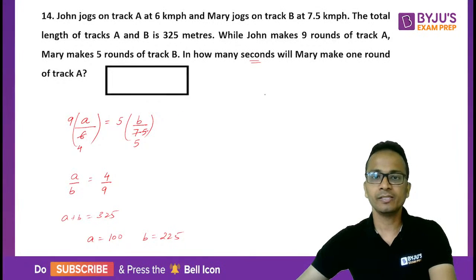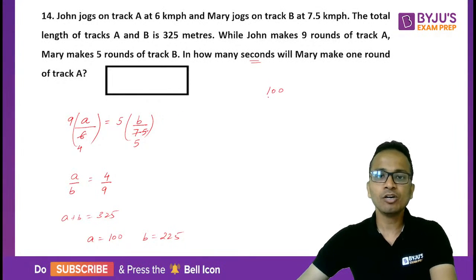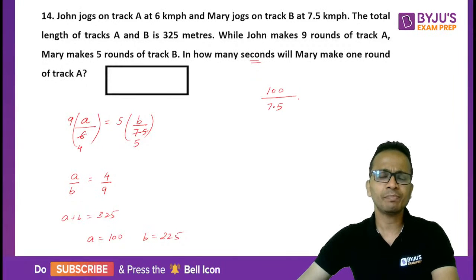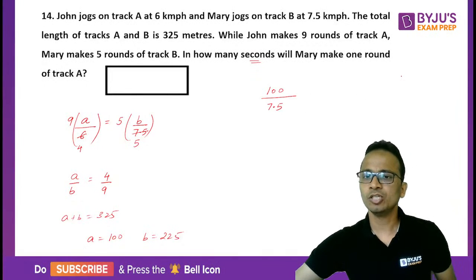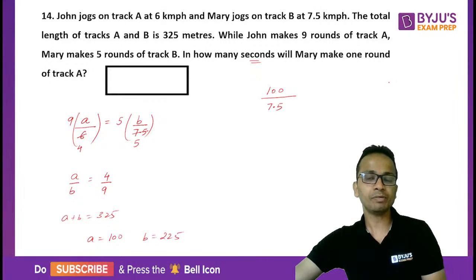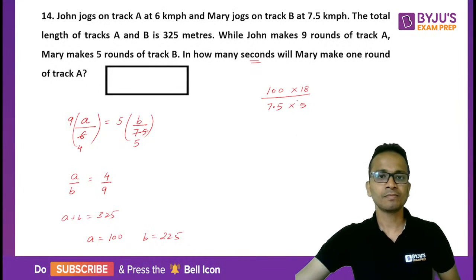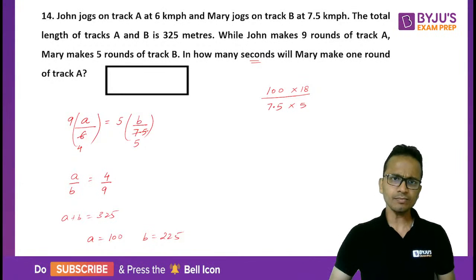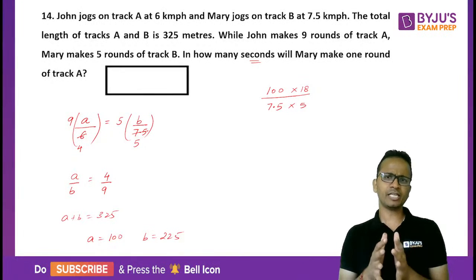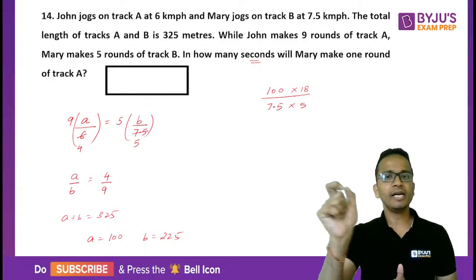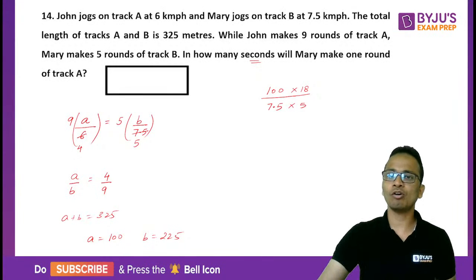Length of track A is 100. The speed of Mary is 7.5. Speed of Mary is 7.5. But this particular speed is in kilometer per hour. I'll convert it into meter per second. So to convert from kilometer per hour to meter per second, I'll multiply the speed by 5/18. Okay, so I multiplied by 5/18 and this should be the correct answer. So the number of seconds that Mary will take to complete one round of track A will be the length of the track A divided by the speed of Mary.